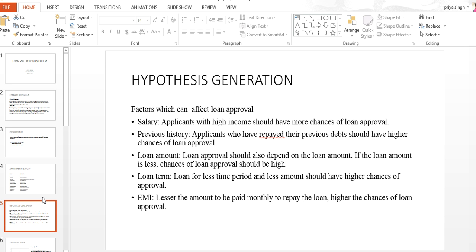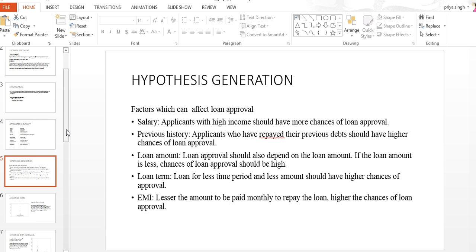Loan amount: if the loan amount is low, it can be approved easily. Loan term: if it is for the long term, there is less chance of approval. And EMI: the lesser the amount to be repaid monthly, the higher the chance of loan approval. So we are going to analyze our data in the next slide.